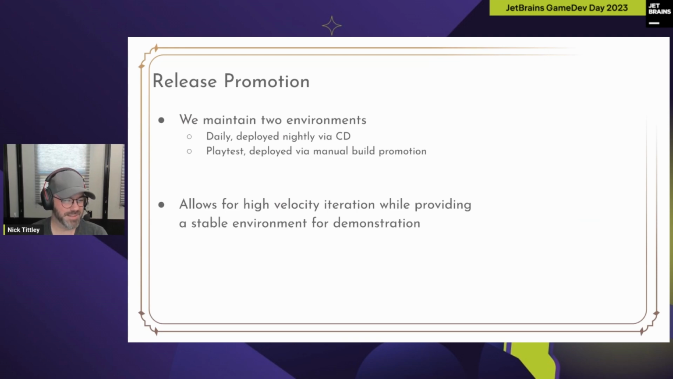We promote our builds between two environments, and that's good for now. We have our daily environment, nightly deployed via continuous delivery, TeamCity, of course, and then the playtest environment, which we manually deploy to via build promotion within TeamCity. That allows us to have a super high velocity iteration with the daily test, but also a stable environment at all times for demonstration. We used to lose a lot of time when the moment came to make a build for demonstration. It was a very stressful thing, but because we keep one around and just do the hard thing all the time, it became not hard. Highly recommend doing that too.